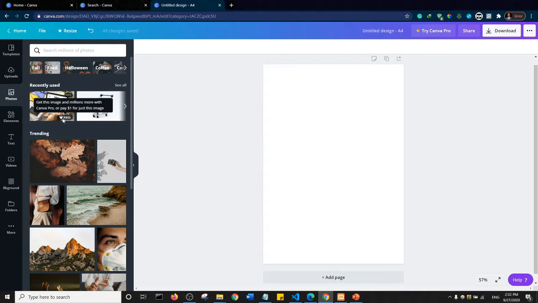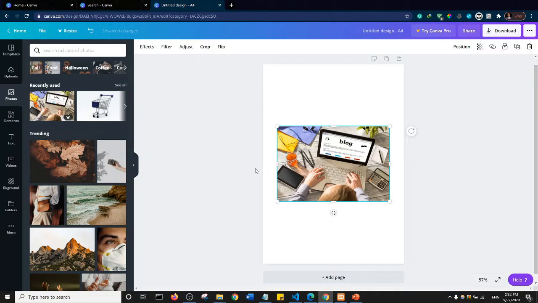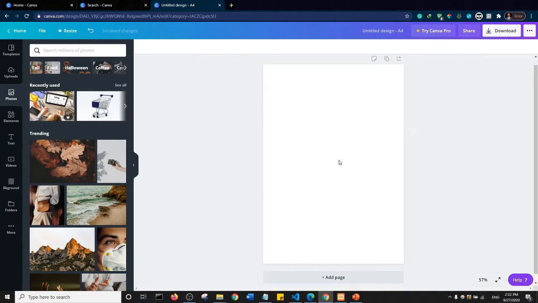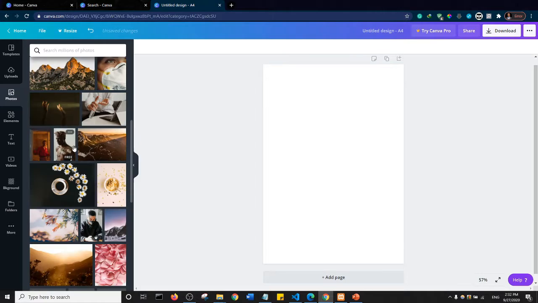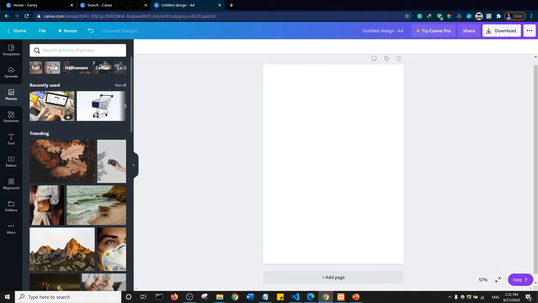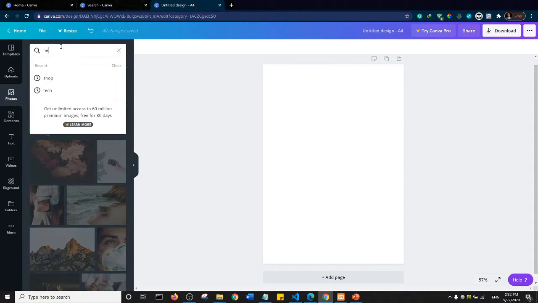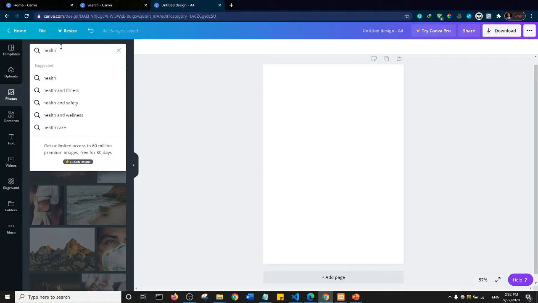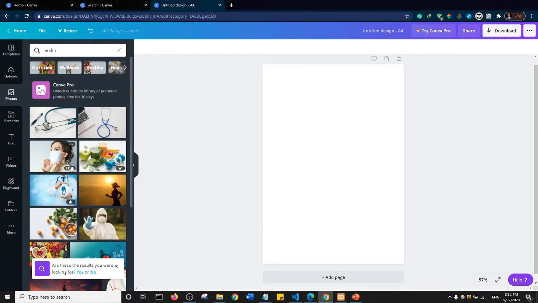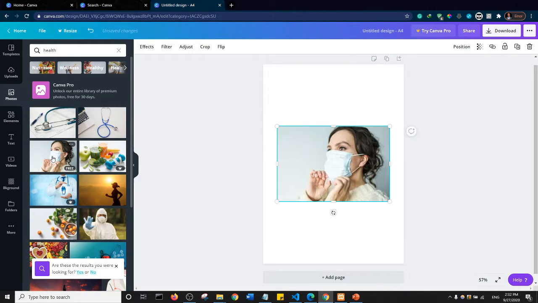That's why it has this crown and Pro text on it. If I click on it, there will be this Canva watermark on the image. So that's not what I want, so I'm going to delete it. But actually, you can come here and search for free images. So if I search for health, I probably will see images that are related to health. So stuff like this. Let me click on this.